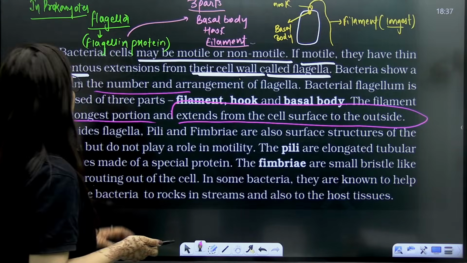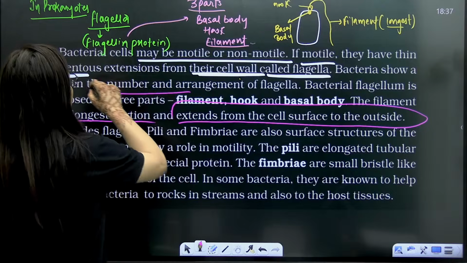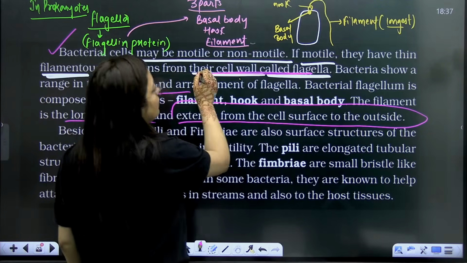That yes, bacteria show a range in this point, that if motile, they have a thin filamentous extension coming from their cell wall called flagella.